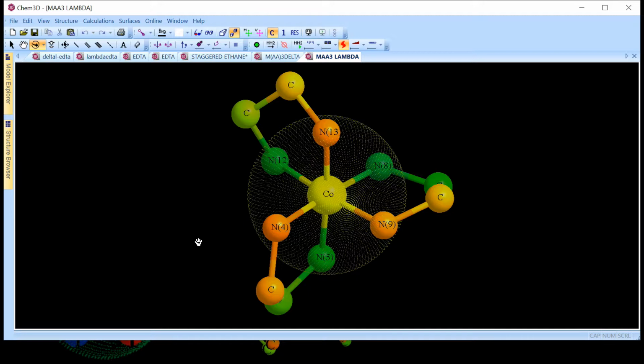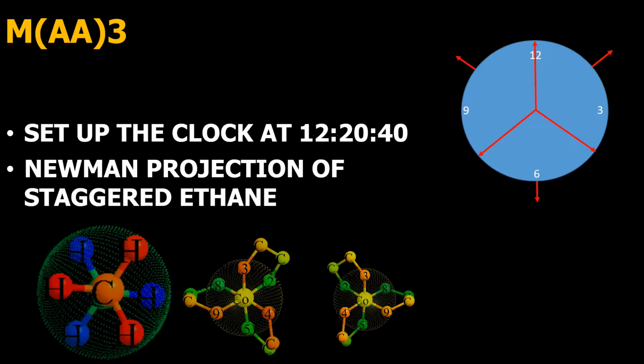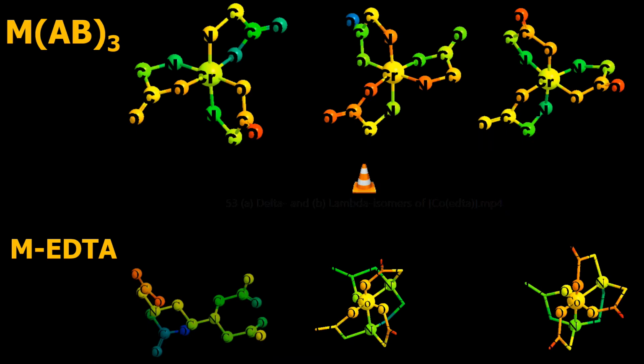And the best way to view the optical isomerism, and particularly MA3 or MAB3 type of complexes, is that you use a Newman projection kind of orientation, and then you will be easily able to see the left-handedness or the right-handedness, that is the absolute configuration of your isomer.